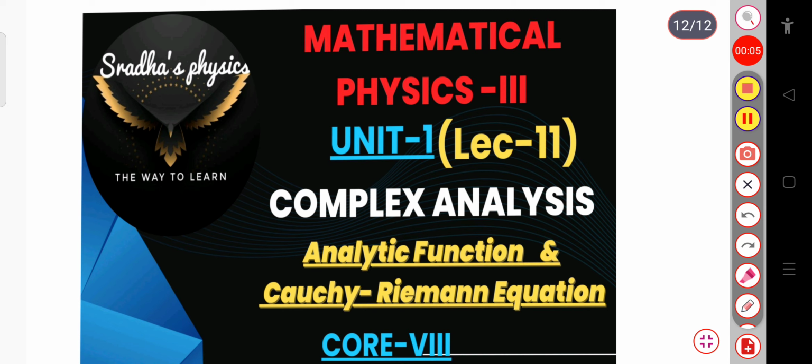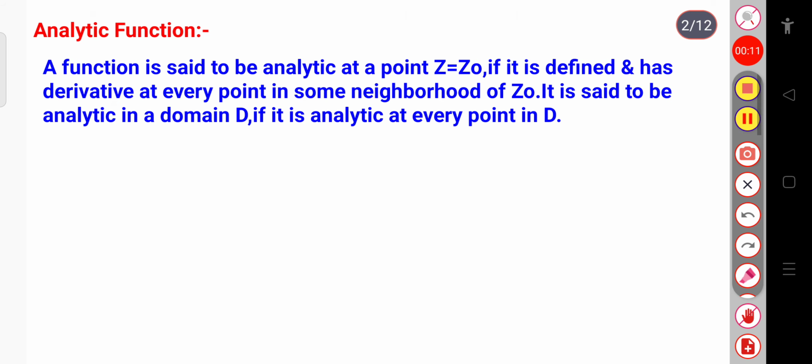Today we will see the analytic functions and we will discuss the Cauchy-Riemann equation. So let us see what an analytic function is. A function is said to be analytic at some point z equal to z naught if it is defined and has the derivative at every point in some neighborhood of z0, then it is called an analytic function. We can also say that it is analytic in some domain D if it is analytic at every point in that domain D.